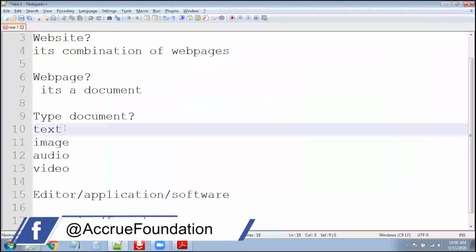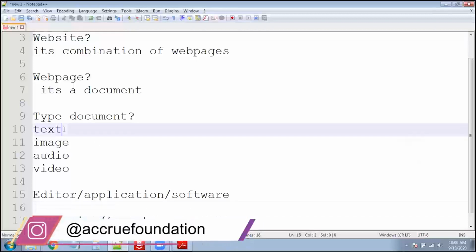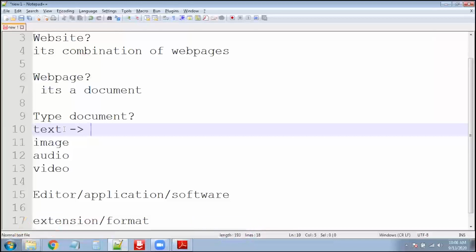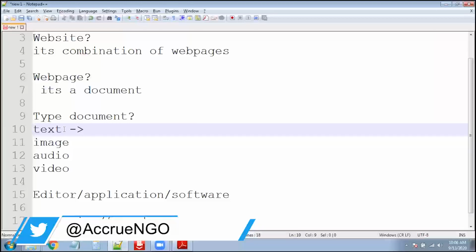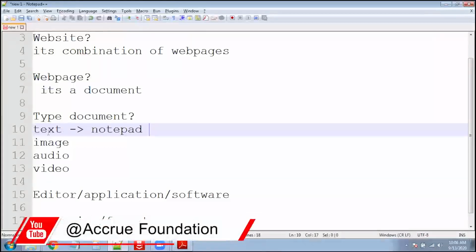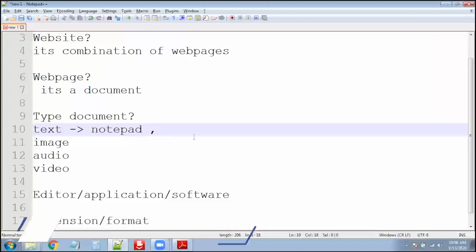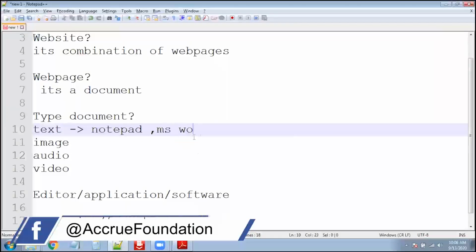So every document has editors. If I want to create a text file, what type of editor, application or software do I require? I can create this text document in Notepad, and I can use MS Word also, right?